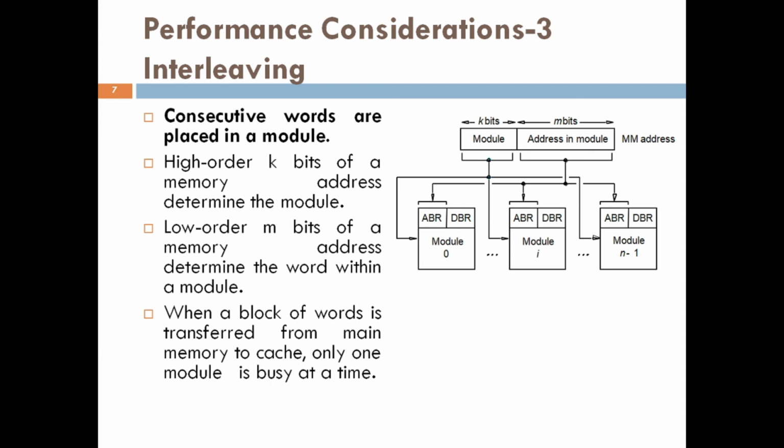When consecutive locations are accessed, as happens when a block of data is transferred to a cache, only one module is involved. At the same time, devices with DMA ability may be accessing information in the other memory modules. So this is the first method of address layout.